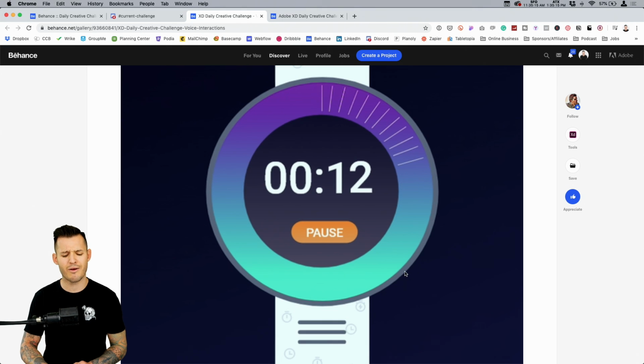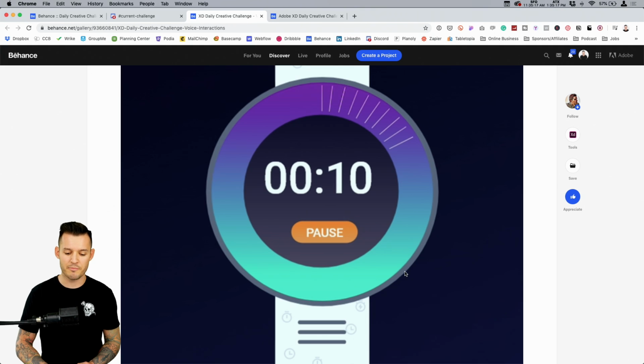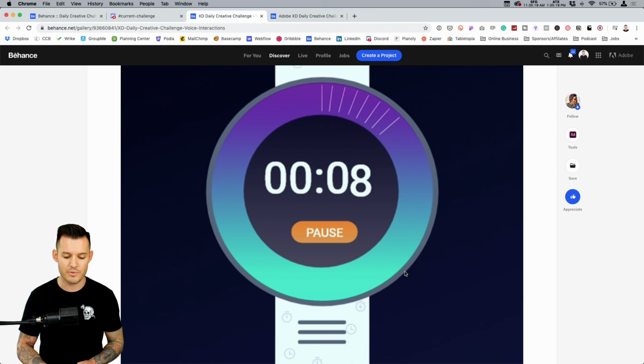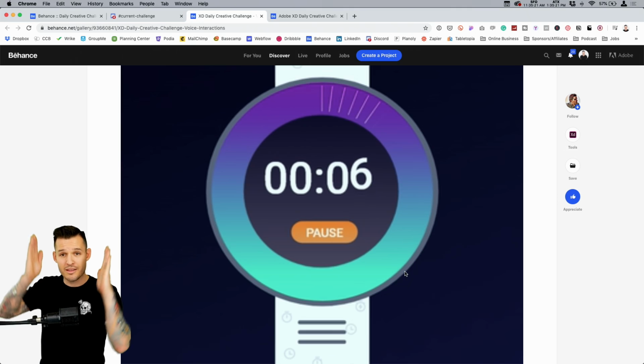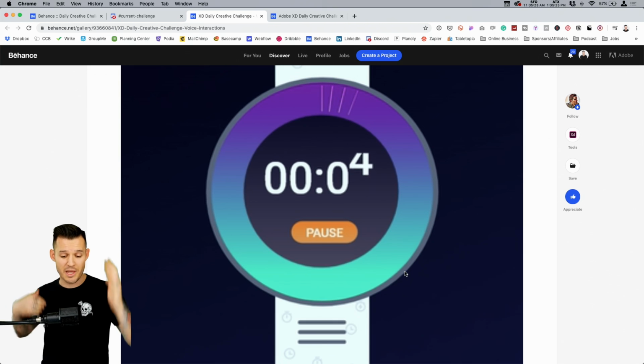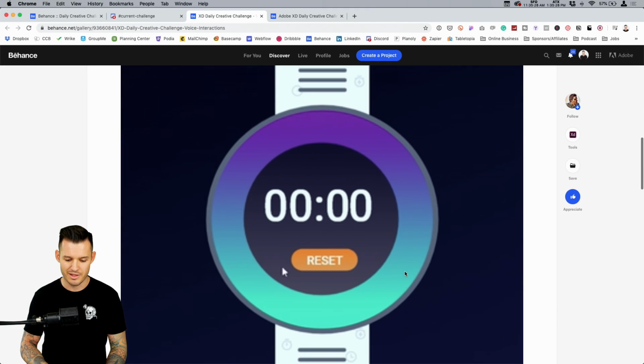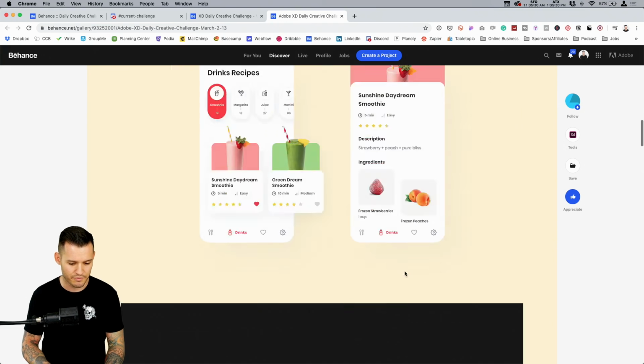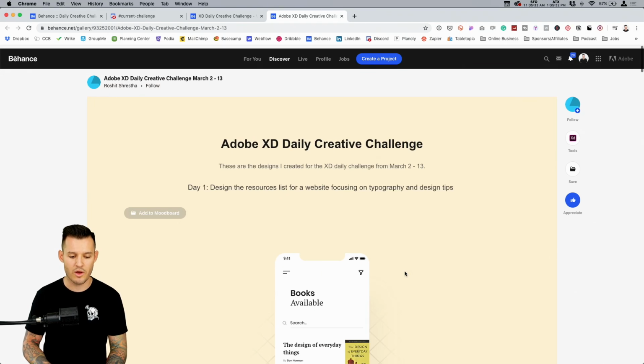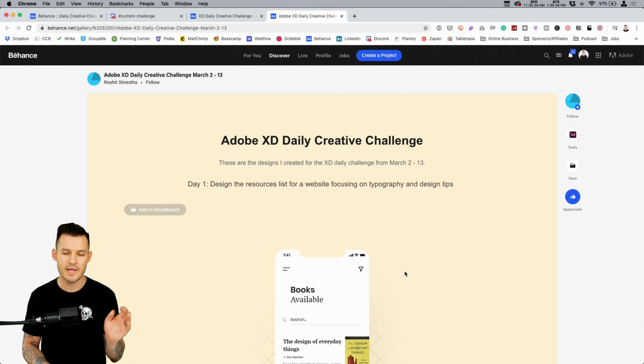We're getting, oh, he probably did that with a little bit of bounce, ease in, ease out, or snap, and he was masking out the numbers as they went. That's a beautiful prototype right there. I like that he even designed his own little watch setup inside there. Beautiful stuff.